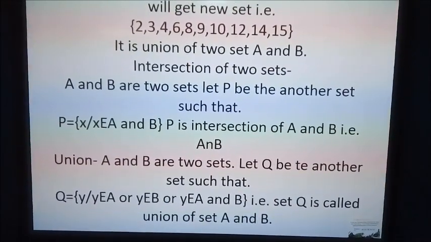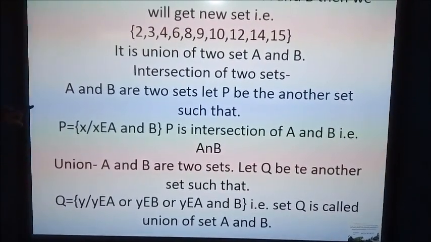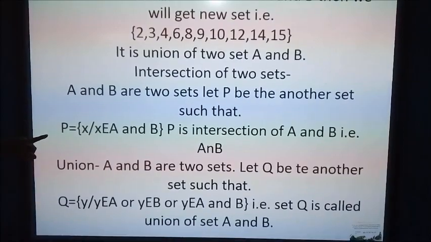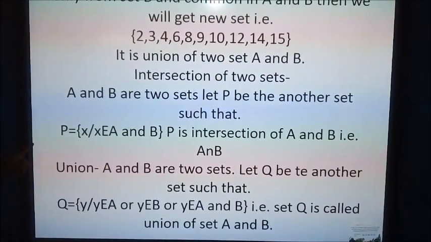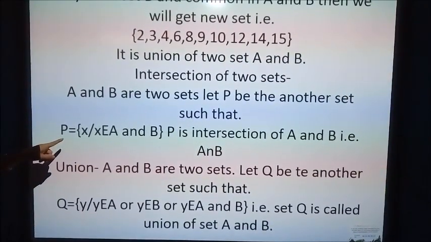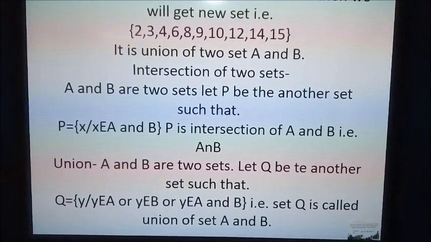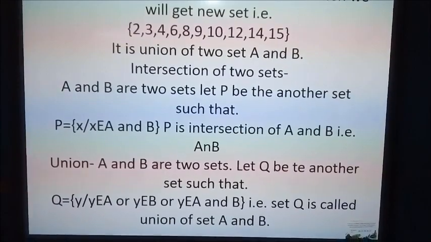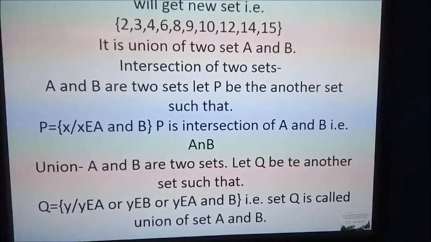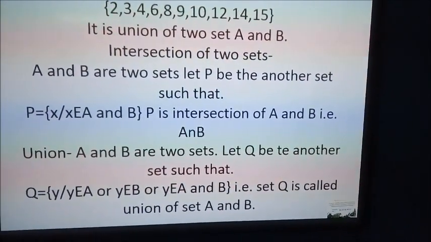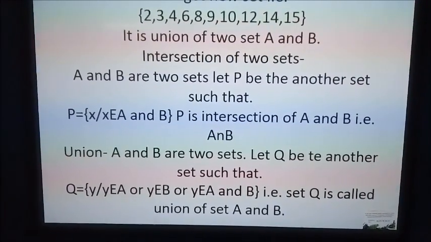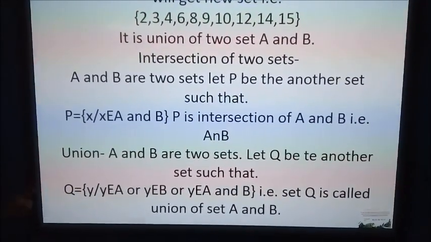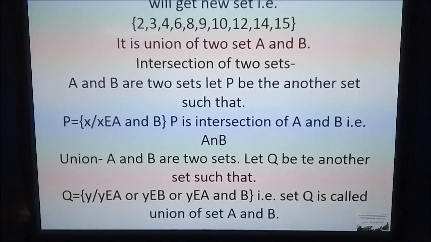Intersection of two sets. The definition we can define: A and B are two sets. Let P be another set such that every element of P is x, such that x belongs to A and x belongs to B. P is the intersection of A and B, and it is written A intersection B. And similarly, in the inverse manner, union: A and B are two sets.